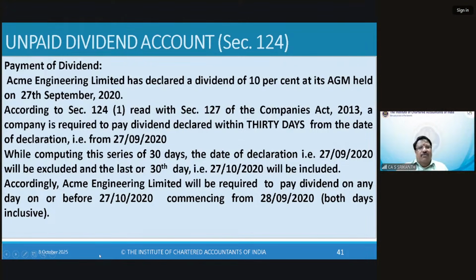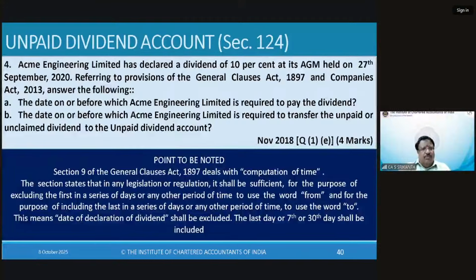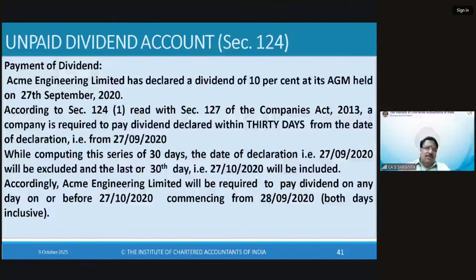So what I have done is I have given a brief summary. This is how you have to write the answer also. Briefly summarize the section to the extent you can, if not possible in this language, in some simpler language. So General Clauses Act, you can even put it this way: General Clauses Act states that while computing time, the first of a series of dates beginning with the word from should not be included. The last beginning with the word to should be included.